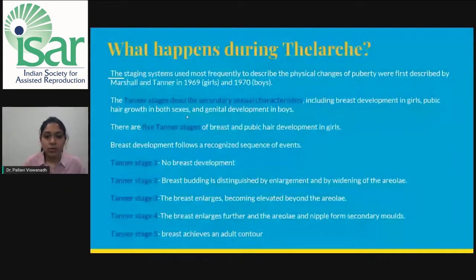Breast development follows a recognized sequence of events. In Tanner stage 1, there is no breast development, like prepubertal. Tanner stage 2, breast budding, is distinguished by enlargement and widening of the areola. In stage 3, the breast enlarges further, becoming elevated beyond the areola. In stage 4, the breast enlarges even more, and the areola and the nipple form a secondary mound on the breast tissue. In stage 5, this secondary mound regresses into the breast tissue and the breast achieves an adult contour.